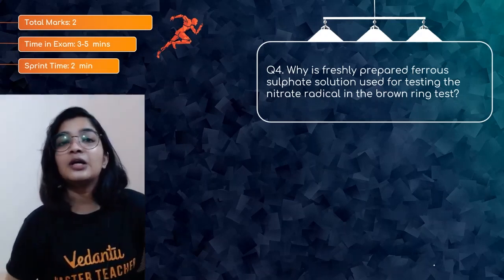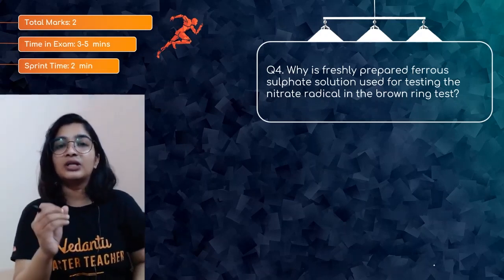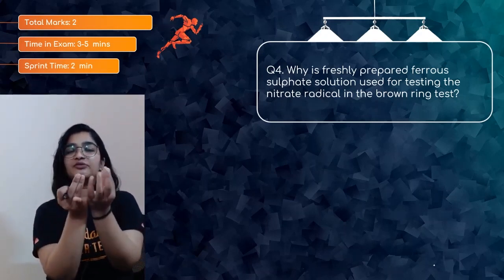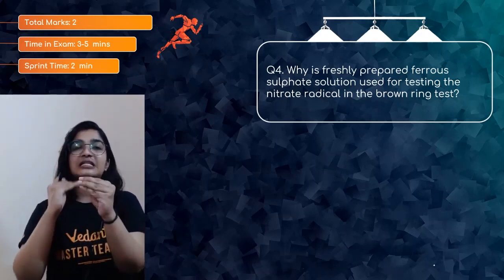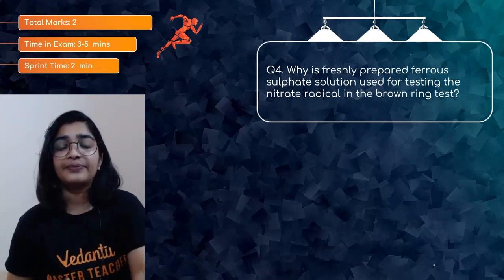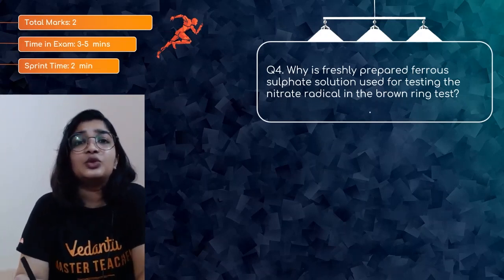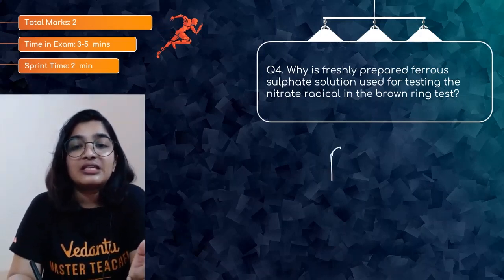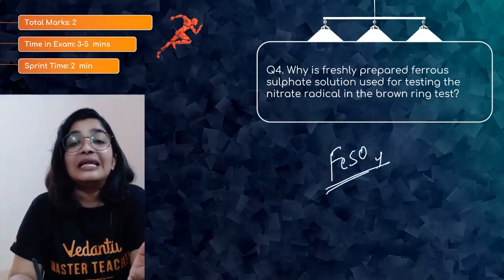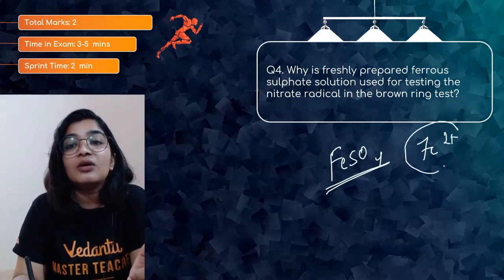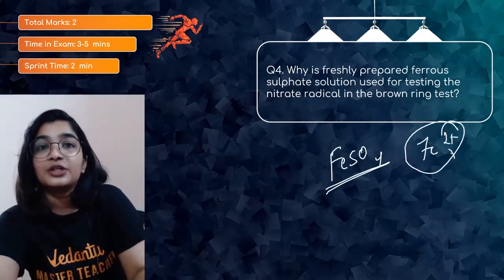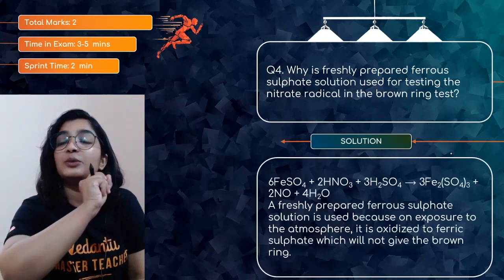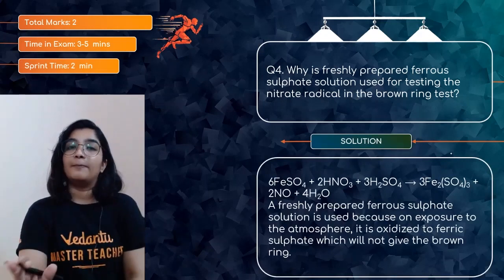That is when a complex will be formed, which is brown in color. A layer will be formed between the ferrous sulfate and the nitrate. But the question is, why should we take freshly prepared ferrous sulfate? Ferrous sulfate is FeSO4, so only the Fe2+ ion can give you the complex. If it is oxidized to Fe3+, then it won't form the compound.